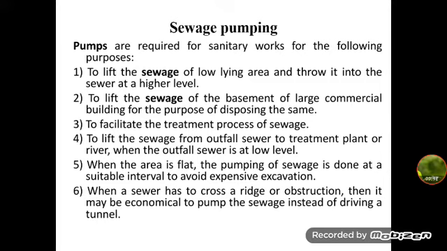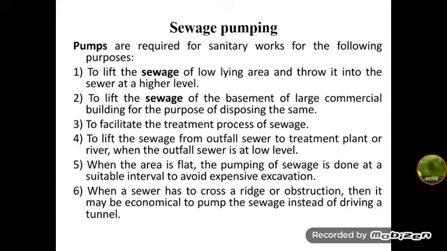Then when the area is very flat, that is, it has the same RL, the laying of sewer at the designed gradient may require deeper excavation. To avoid that, in those circumstances, it is very economical to provide pumps, so it can be lifted to the next level.